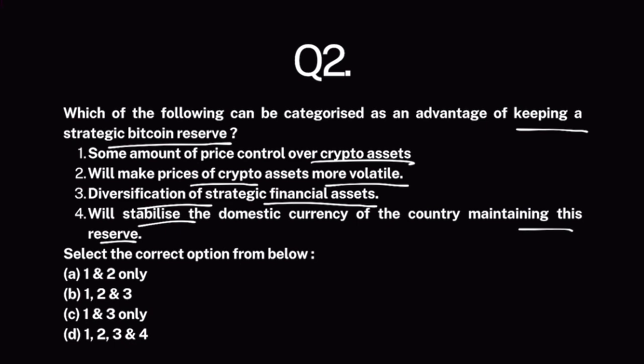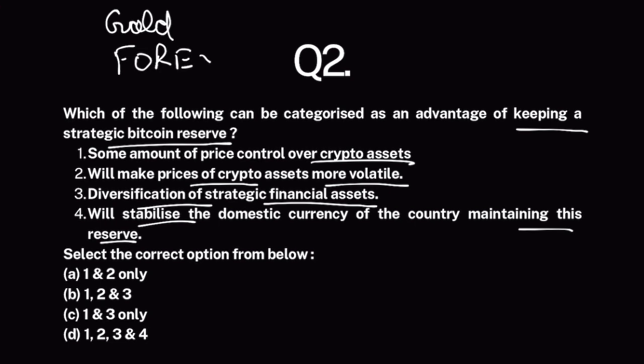The thing is that countries maintain strategic reserves of all sorts of commodities. Most of the countries maintain a gold reserve. Most of the countries maintain forex reserve. There are many countries who maintain critical minerals reserves. So these strategic reserves are maintained for long-term purposes so that in case of emergency situation, you use this reserve to solve your emergency crisis. Now the thing is that if any country keeps a strategic Bitcoin reserve, it will give you some control over the price of Bitcoin or crypto assets.